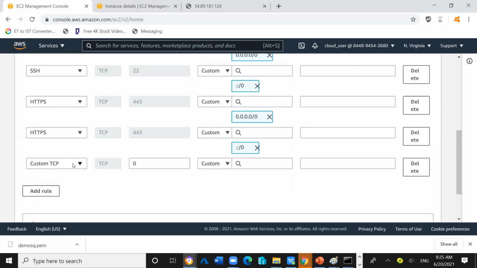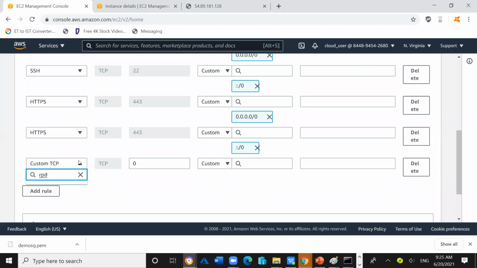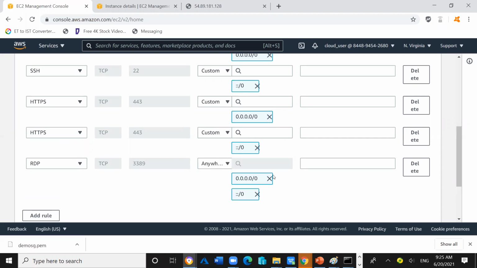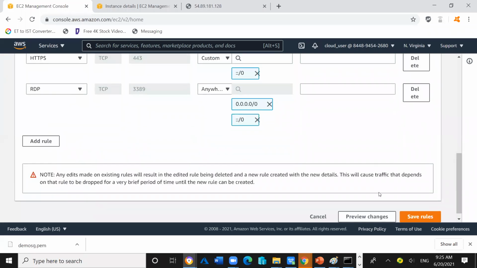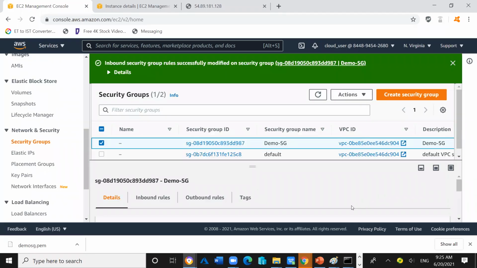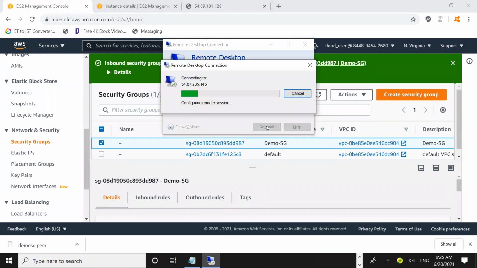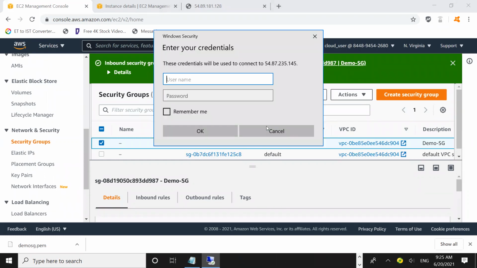So click on add rule and we will filter RDP. So select the RDP and select anywhere. Click on save rules. So this time we did the entry of the RDP. So now let's try to make a connection from my external computer. Click on connect. Connection established.